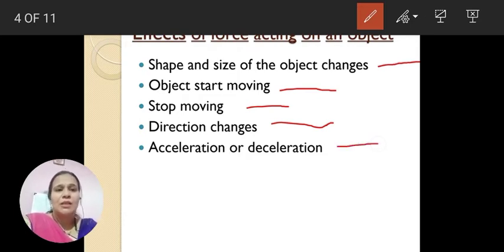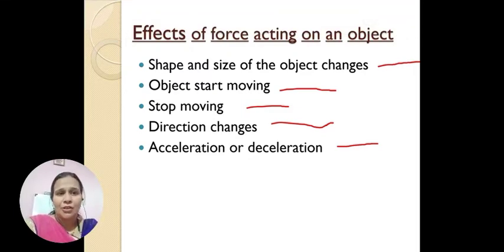And the last one is acceleration or deceleration. Acceleration means increase in velocity or speed, whereas deceleration means decrease in velocity or speed. So these are various effects of forces on an object: change in its shape and size, movement of the object, stopping, change in direction, increase in its velocity, that is acceleration, or decrease in its velocity, that is deceleration.